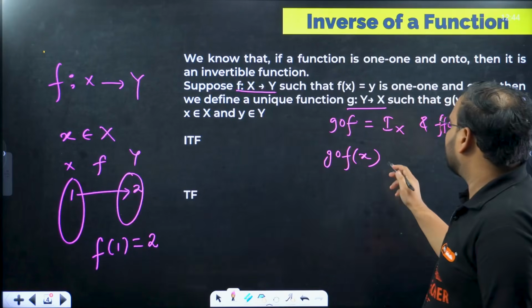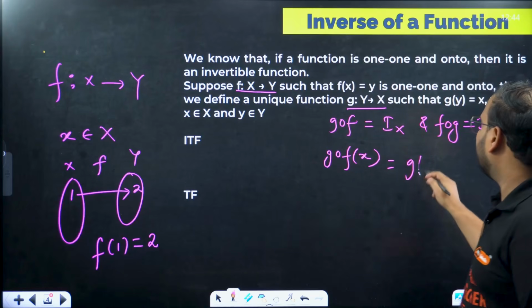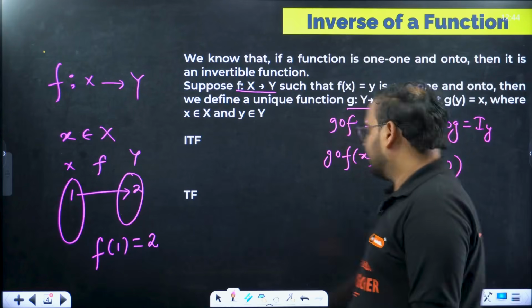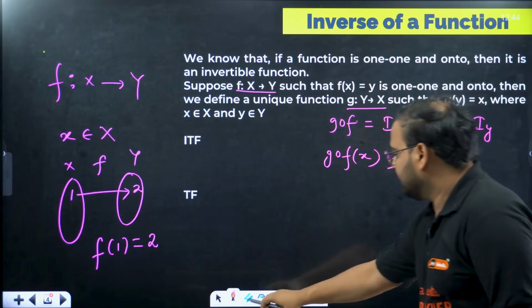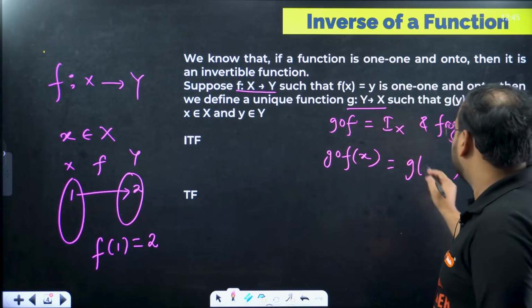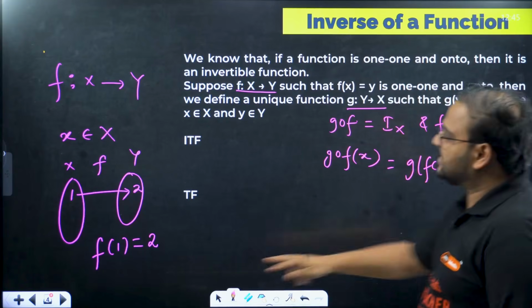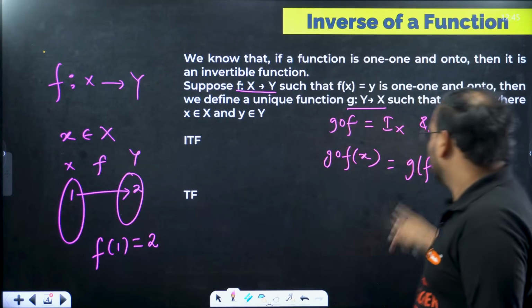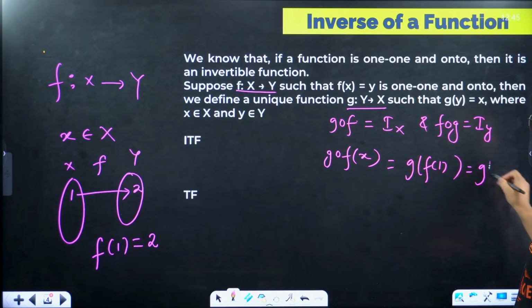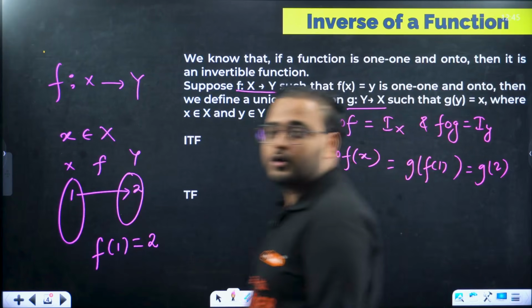So I'll write g of f of 1, my bad, because I'm putting this as an example, guys. This is nothing but an example of the mapping. So g of f of 1 becomes g of 2.